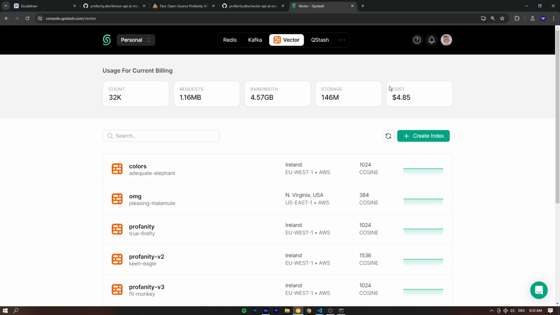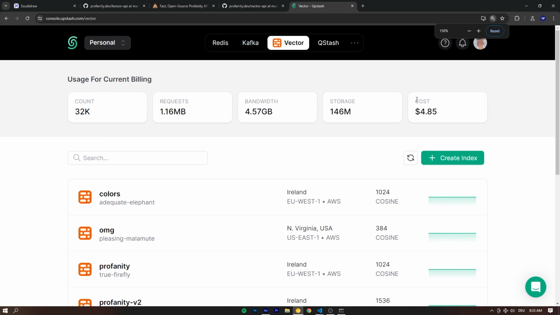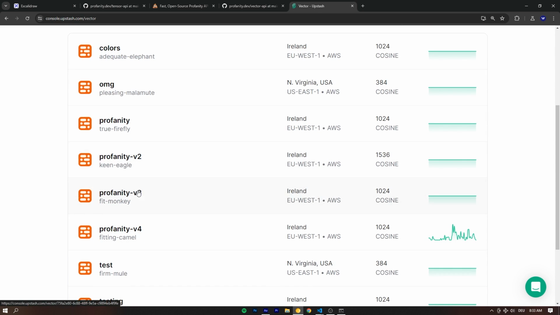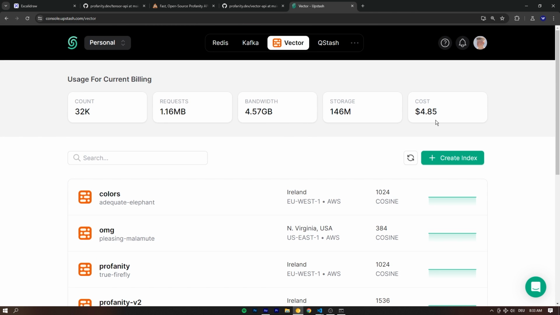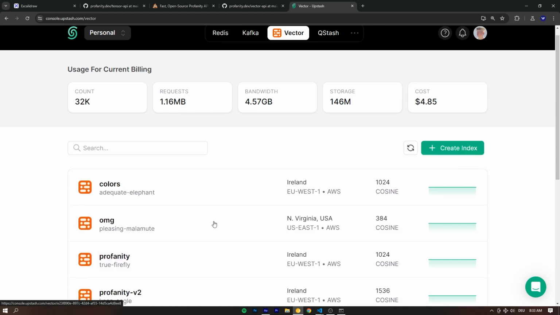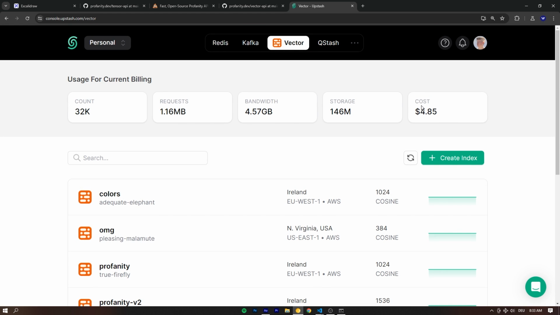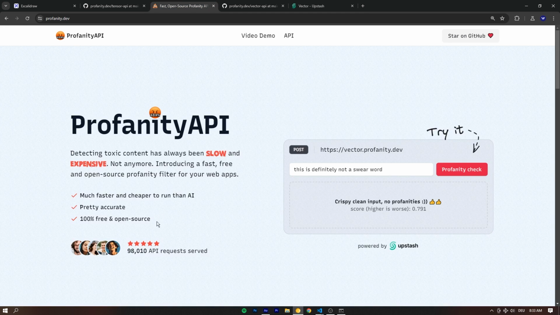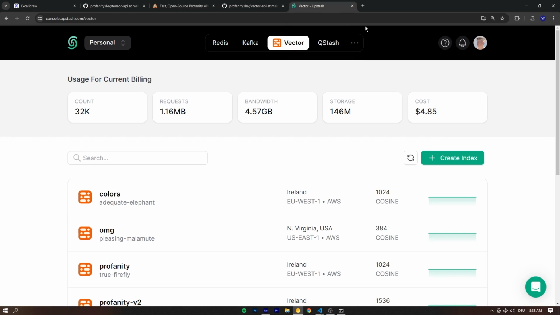Anyway, with all 200,000 requests or more even coming in, the total cost for indexing everything, right? I had to do V2, V3, V4, there was V1. I did a lot of data stuff with Upstash Vector, and the total bill is like $4.85, which is pretty nice. Anyways, I just wanted to tell you, maybe you find it interesting. How much does this actually cost if you serve like 98,000 requests or 200,000 unofficial requests, I guess. Here's your answer, right? It's not expensive.